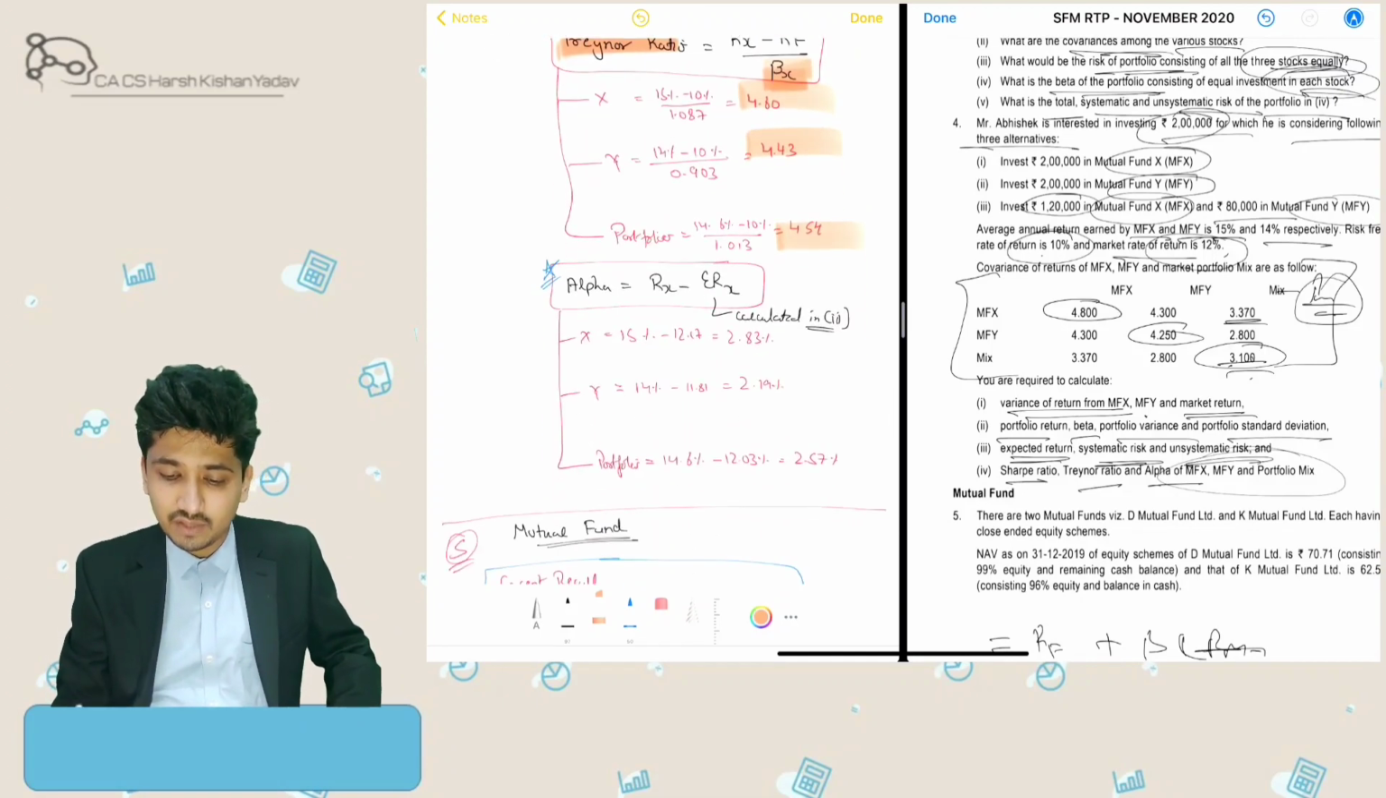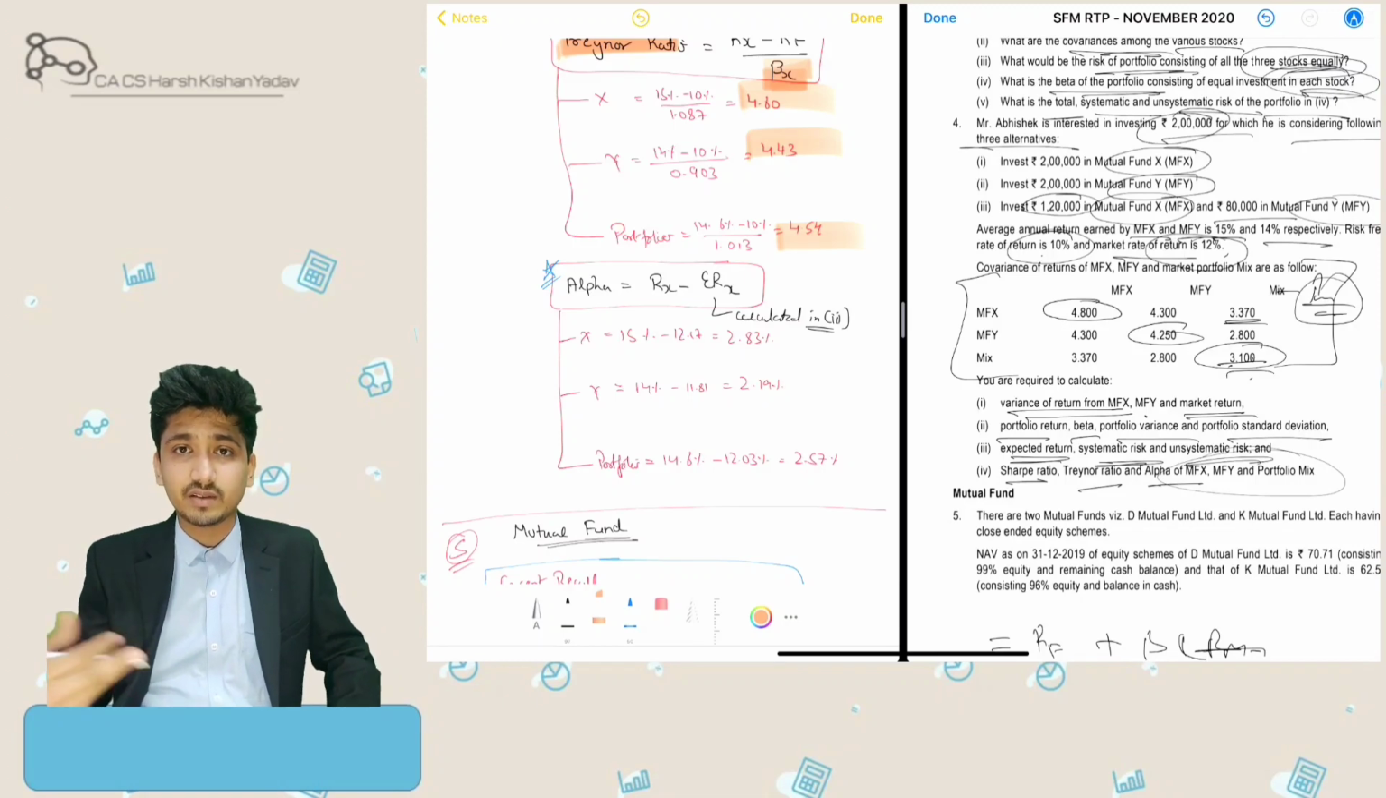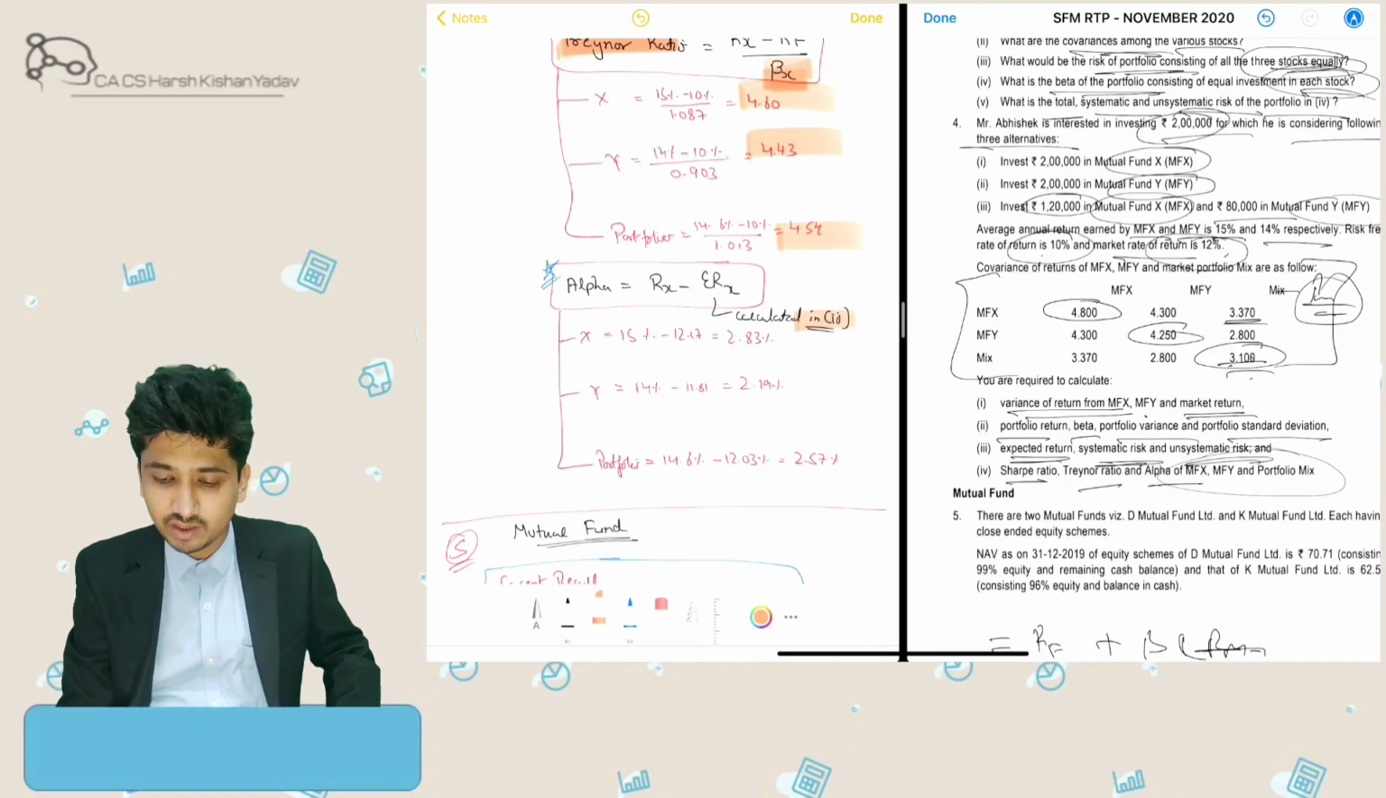And what is alpha? Alpha is the difference between the security's return given in the question and the expected return as calculated above in 3. So our alpha for X is 2.83%, for Y it is 2.19%, and for the portfolio it is 2.